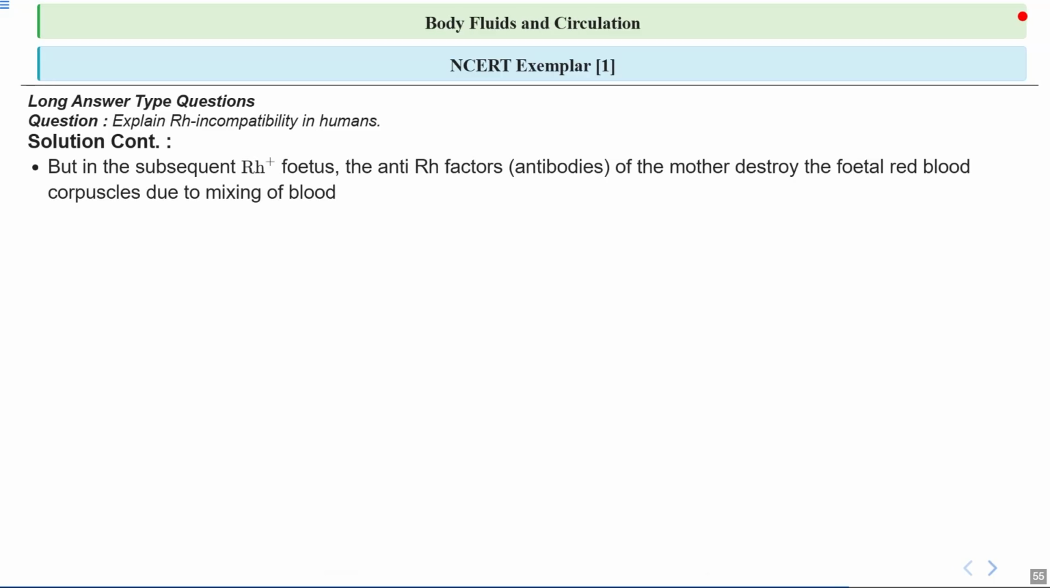Now let's see what happens in subsequent pregnancies. If an Rh negative mother has already been exposed to Rh positive blood, her immune system remembers it and produces anti-Rh antibodies in later pregnancies. With another Rh positive baby, these antibodies can cross the placenta and attack the baby's RBCs, almost like the mother's immune system is mistakenly treating the baby's cells as invaders.